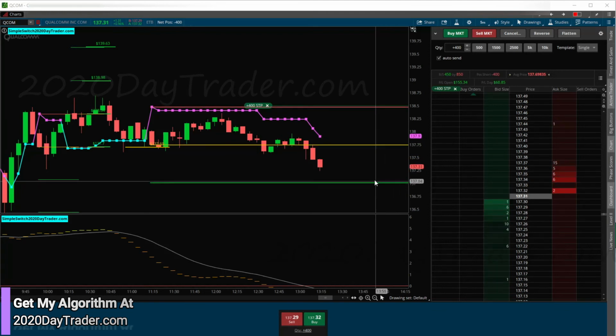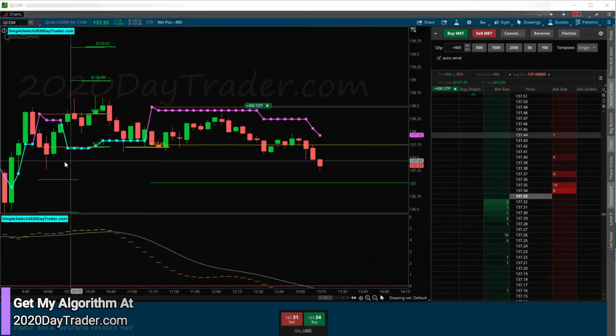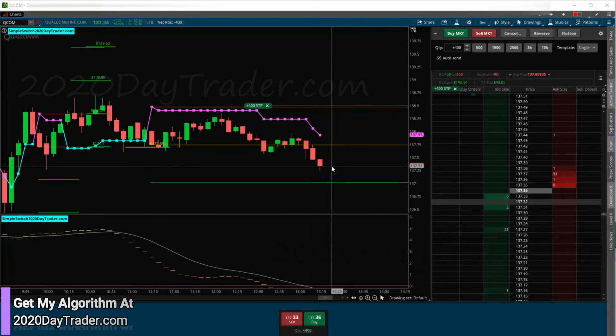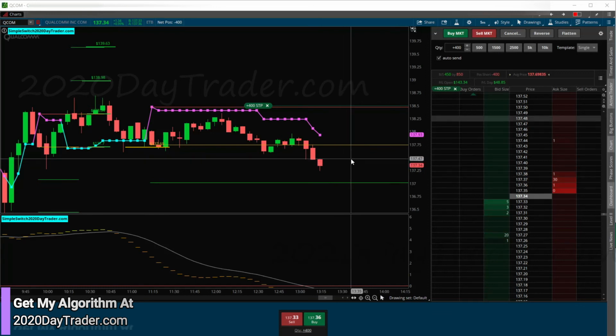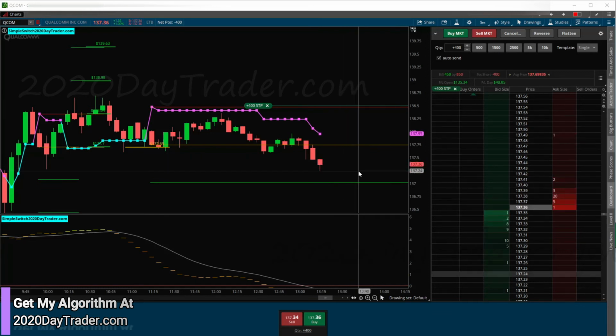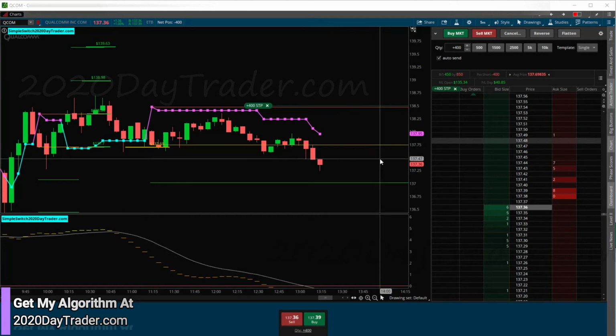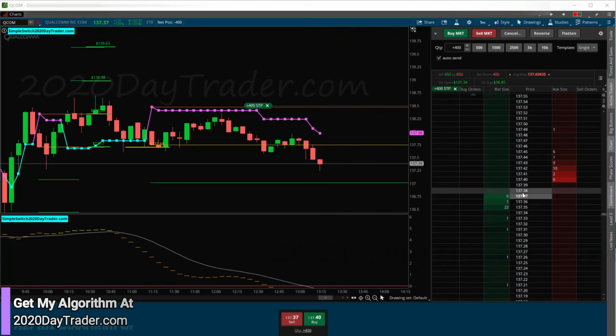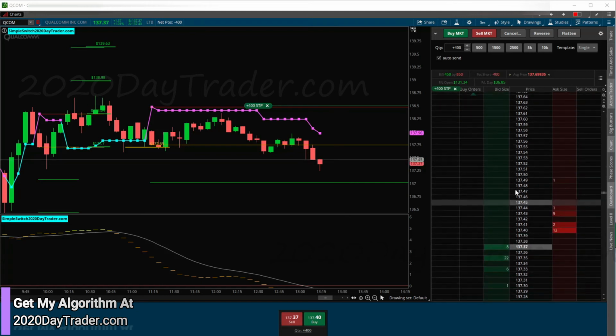All right, traders. So as I told you, I expected to come down and test the bottom of this candle right here, which it did. So now this trade could be over. Looking at the clock here, we've got 3 or 4 minutes left in this candle. This could bounce all the way back up. I'm going to put my stop at the top of this red candle, and I'm going to trade it based on my red candle, green candle exit strategy.